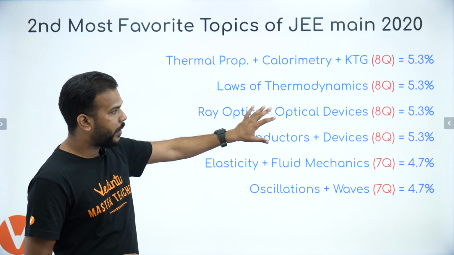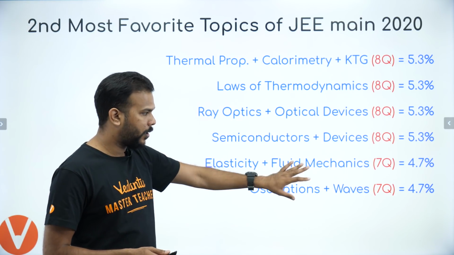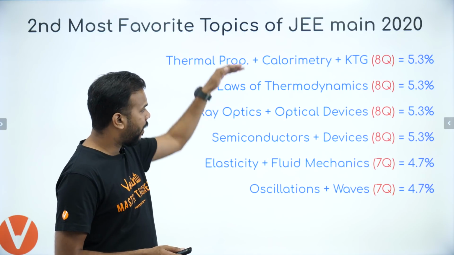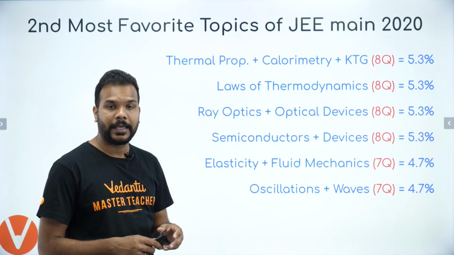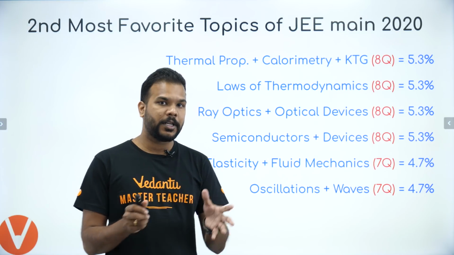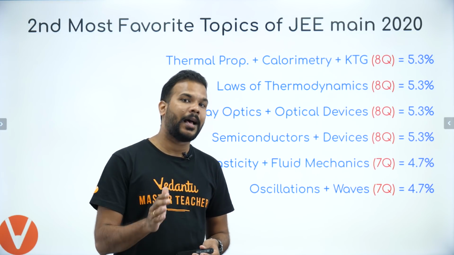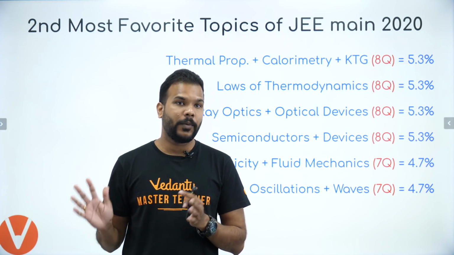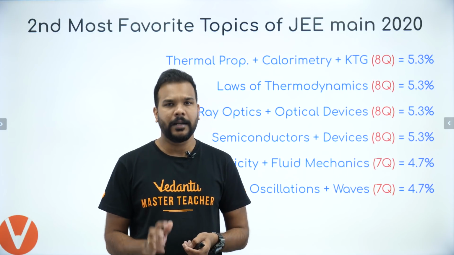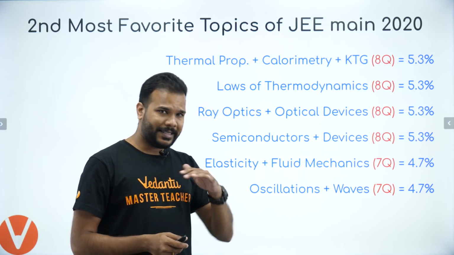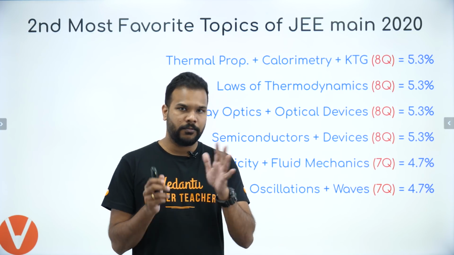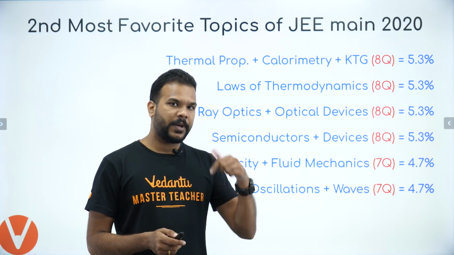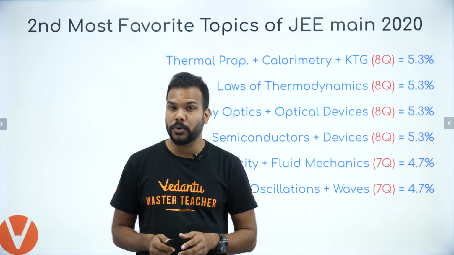So the first 4 made it to 5.3% contribution each, and the last 2 that you see here had 4.7% contribution. So those 7 and these 6 combinations, a total of 13 such chapters and combinations I've told you, should be on top of your list when you're studying. Out of roughly 26 chapters and combinations I've created, I've shared half of the list with you. If I have to focus more, these previous 7 and these 6 combinations are the most important ones for all of you to focus upon.